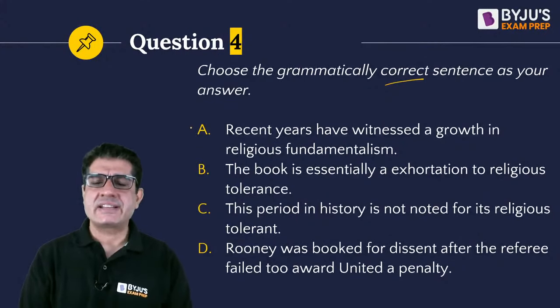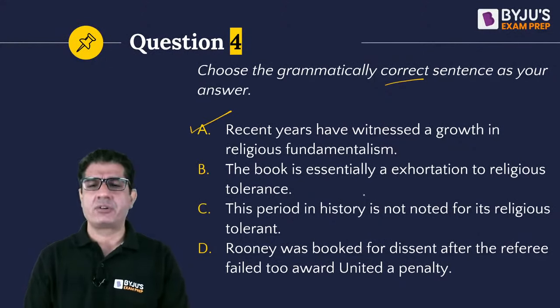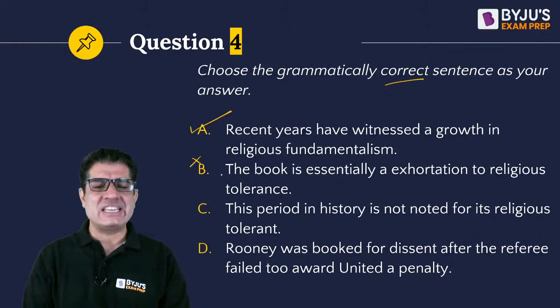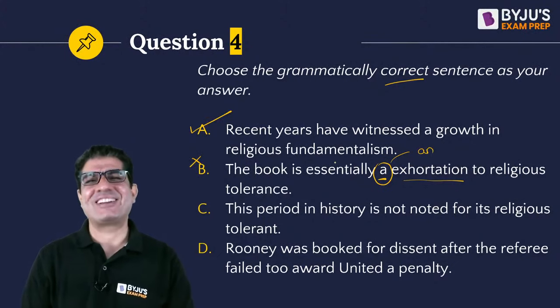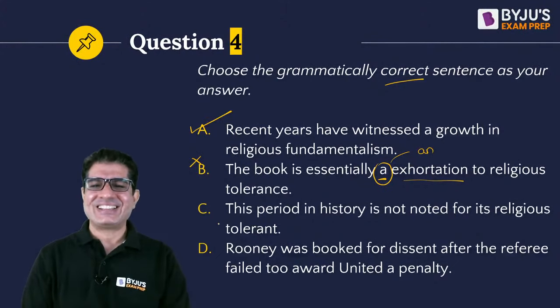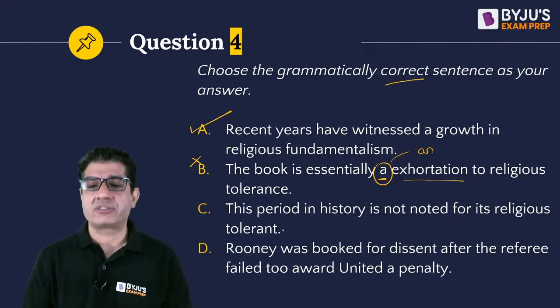The grammatically correct sentence is indeed sentence A, as a lot of us have figured out. B, I thought, has an easy error. Remember, a exhortation. Don't you think it should be an exhortation? A versus an is something that we all know, right? Okay, see, this period in history is not noted for its religious tolerant. Religious is an adjective. It is supposed to have a noun after it. So instead of tolerant, let's write tolerance. So C is also grammatically incorrect.